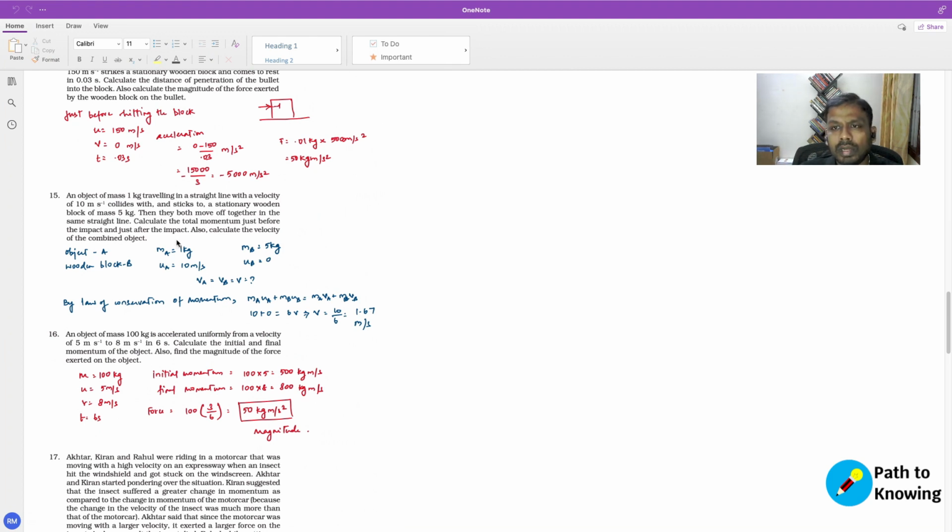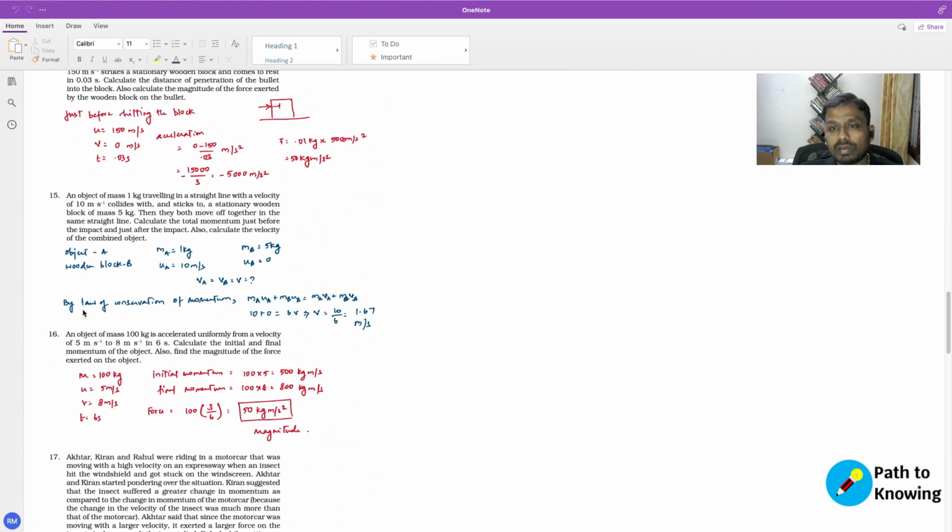Now the question here is to find the total momentum just before the impact and just after the impact, right? We don't know the final velocity with which both of them travel. We knew that both the objects after colliding traveled together in the same straight line, right? So we only know that they travel together, which means that the final velocity VA of object A and VB of object B is going to be the same. Let's consider that as V, right?